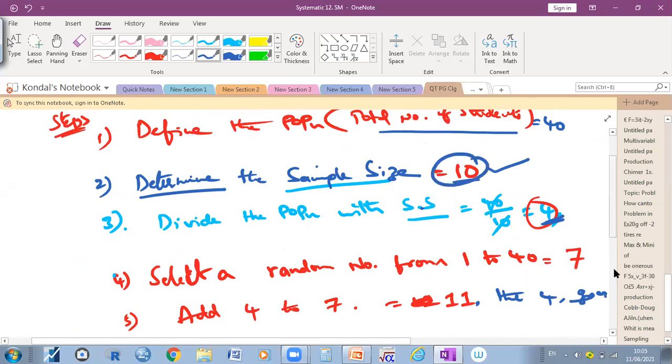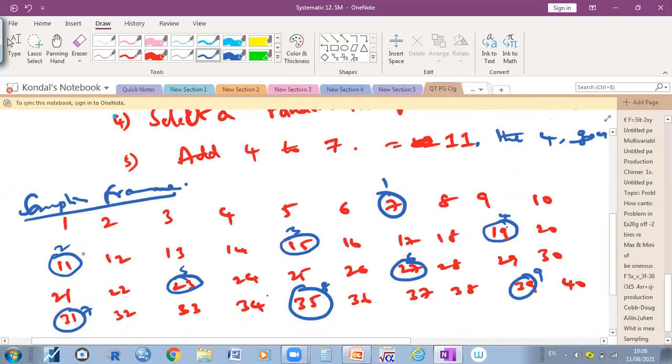So therefore, we can start again from 1 after 40. 1, 2, 3, 4, right? Second chance. Then if you add it, how much will you get? 7. 10. See, simple. How many samples have we selected? 10 only.